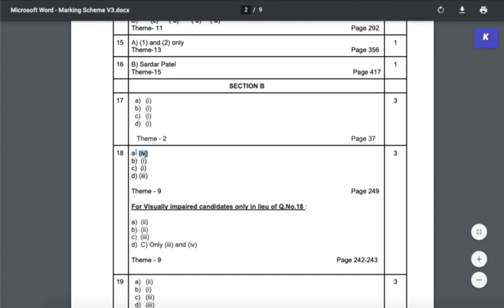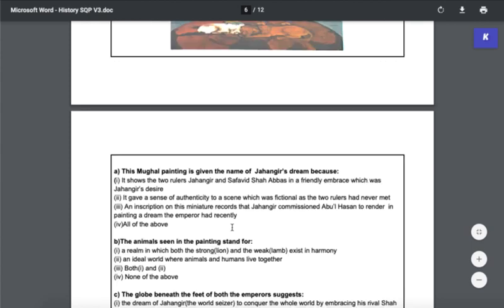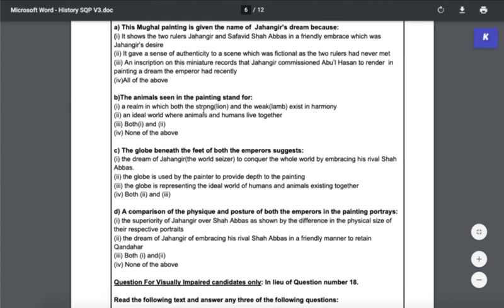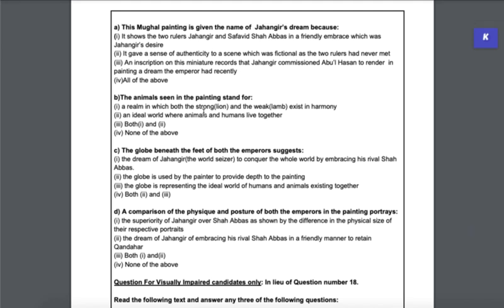So yeah, that is the correct answer. Similarly the questions go. You can see that the initial image based question in the 1 mark section was very simple and straightforward. Here you have to study the painting in more detail, right? The animals seen in the painting stand for a realm in which both the strong and the weak exist in harmony, an ideal world where animals and humans live together, both 1 and 2, none of the above.